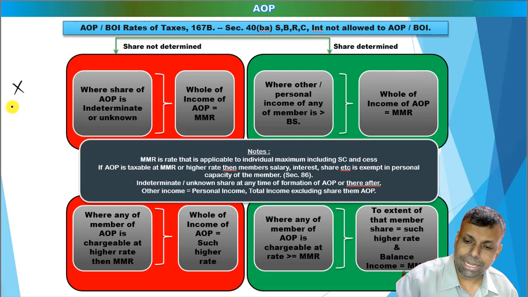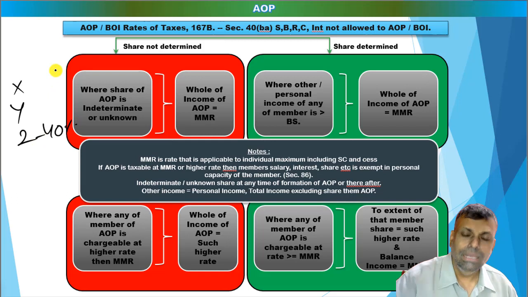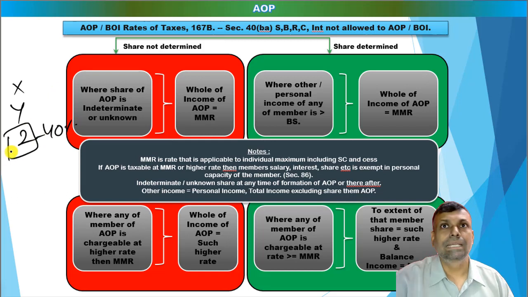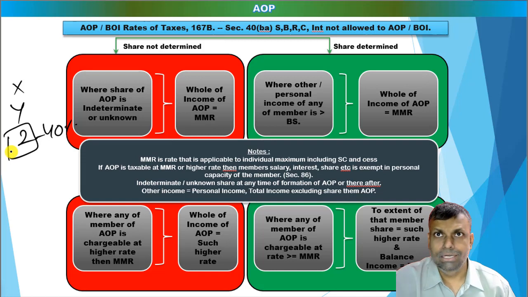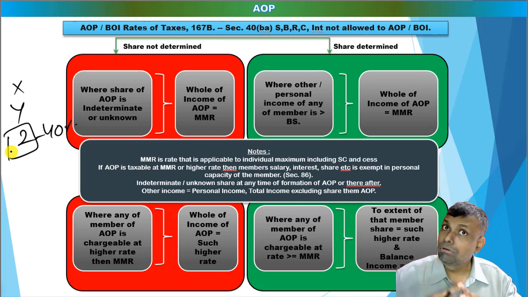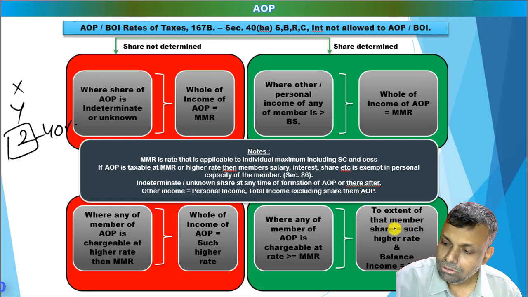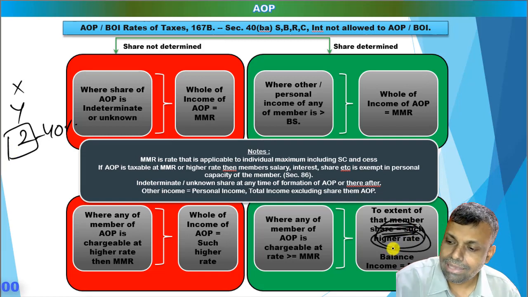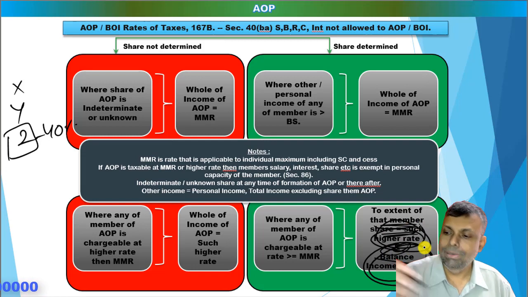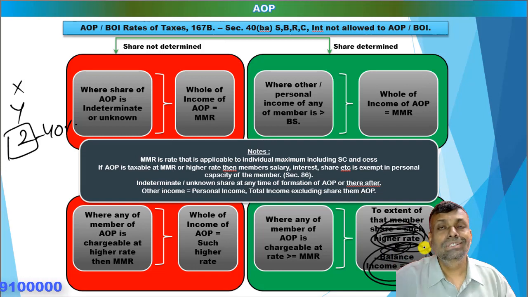Now say for example X, Y, Z, the share is determined. The share of Z is 40%, okay, and the other people are sharing 30%, okay. Now this particular Z is, say for example, a foreign company. So how will the tax liability of the AOP be calculated? The 40% share will be multiplied with that of the foreign company, right? And the balance, I will not say 60%, I will say the balance will be multiplied with the MMR, okay. So to the extent of that particular member, such higher rates of tax, and the balance will have to be multiplied with the MMR, and this is how the tax liability of the AOP will get calculated.